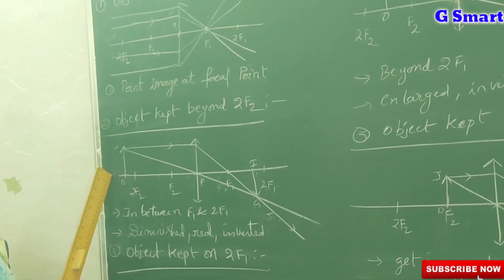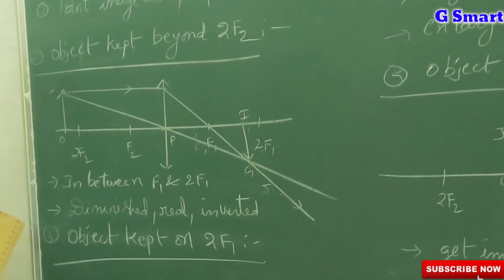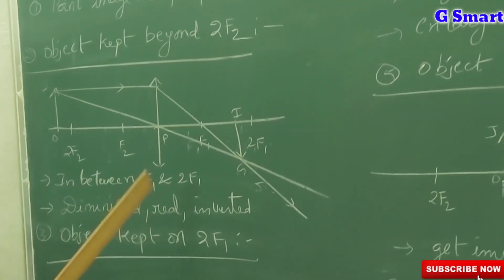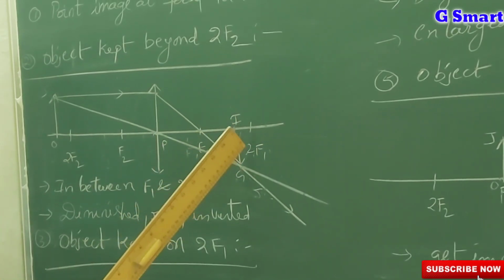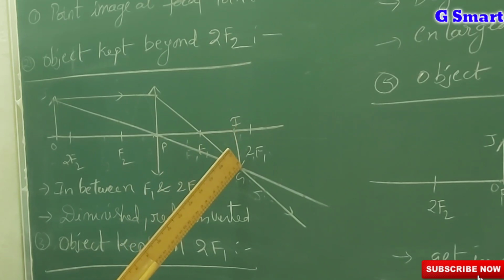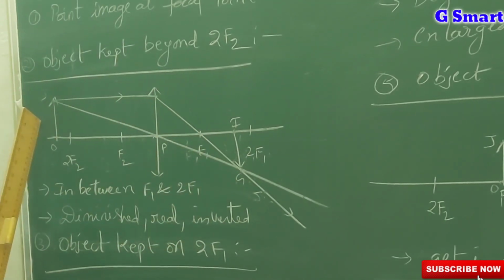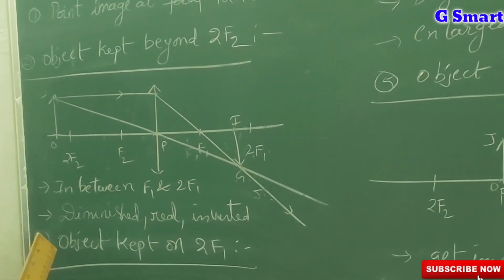Object beyond 2f2, then the image you will get at f1 and 2f1. What are the characteristics of that image? Let us see. The image will be formed in between f1 and 2f1. This is an inverted real image that we can get on a screen. Diminished image: the object size is more than the image size, so we will get a diminished image.